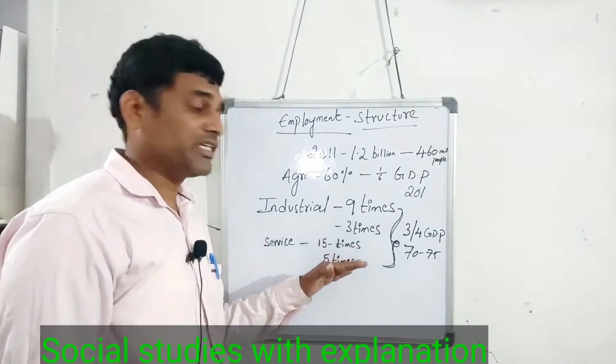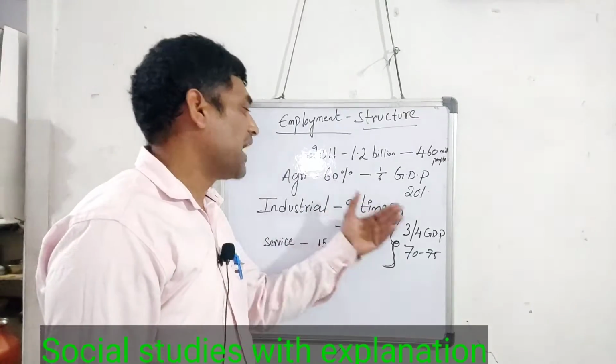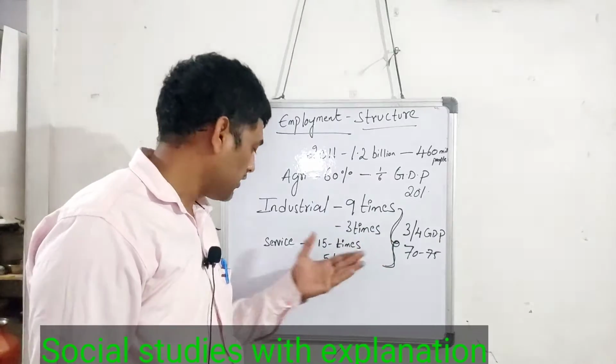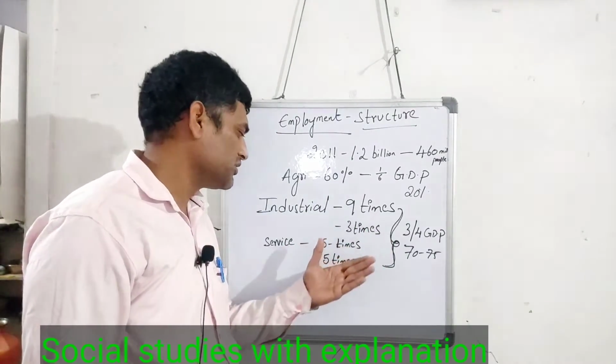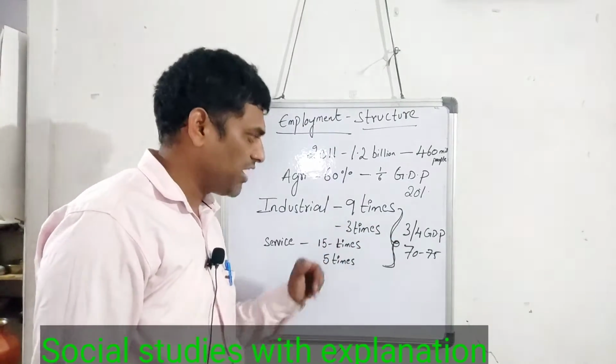Coming to the industrial sector, it has grown 9 times, and employment opportunities have increased 3 times. The service sector has grown 15 times, and employment opportunities have increased 5 times.